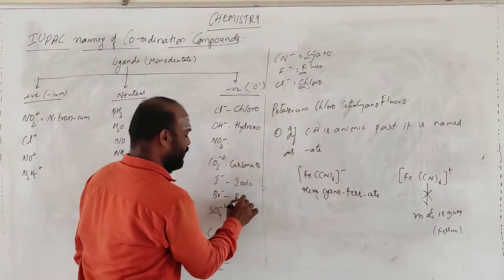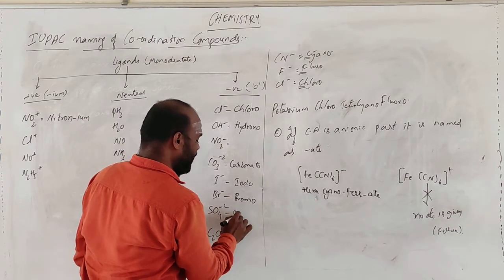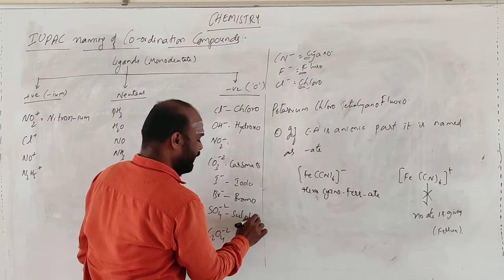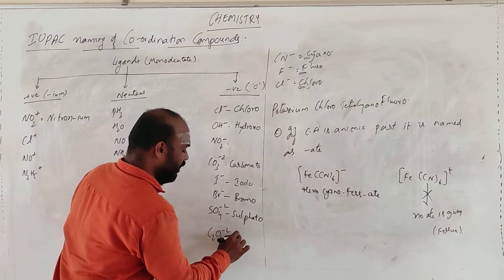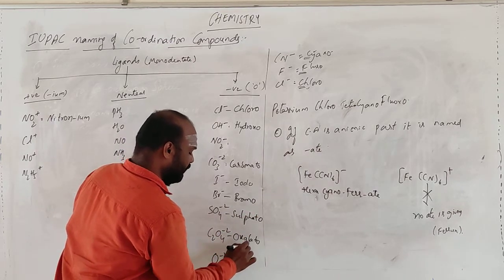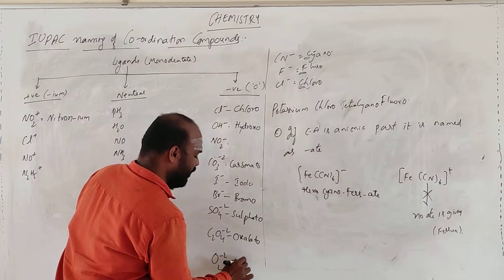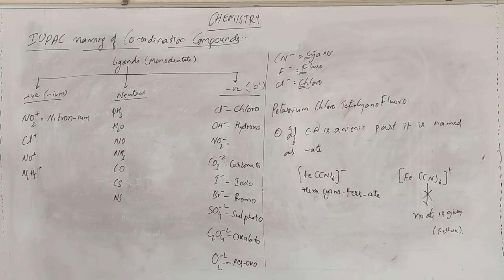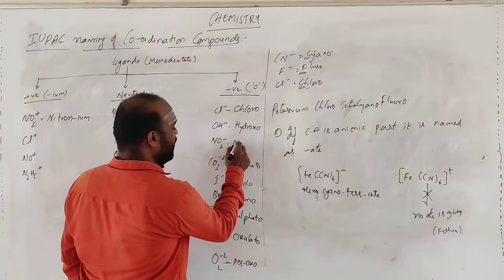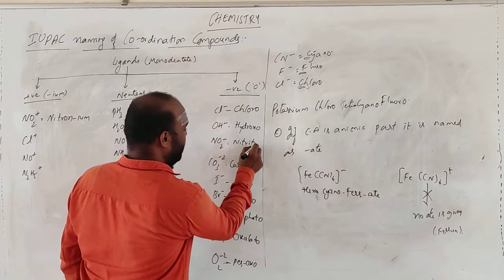This is bromo. This is sulfate, so the last name goes for O: sulfato. Oxalato. For oxo, the same thing. And this is nitrate.